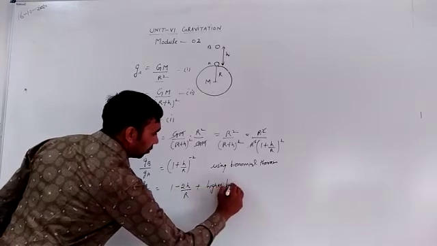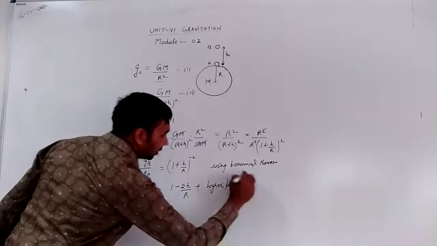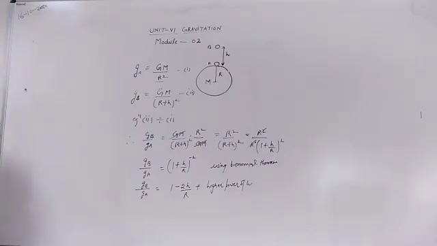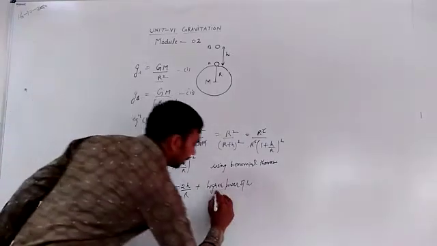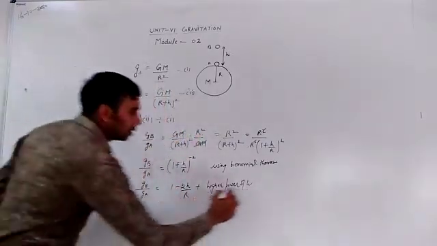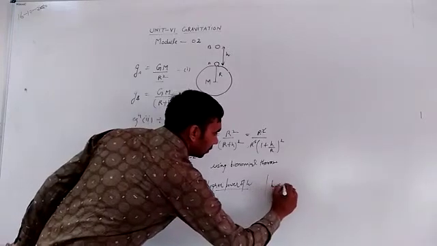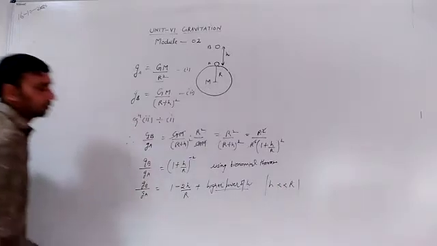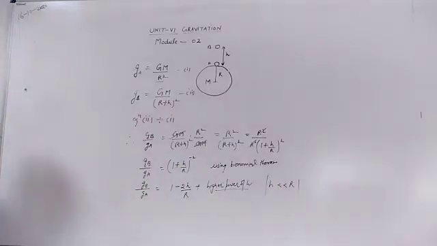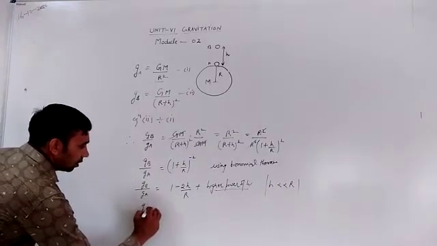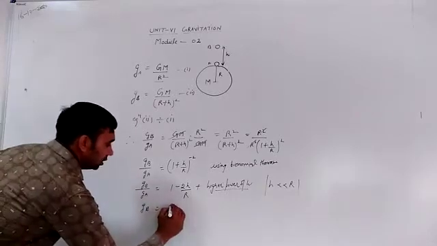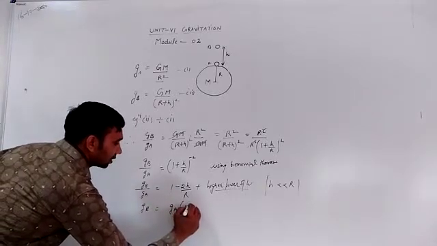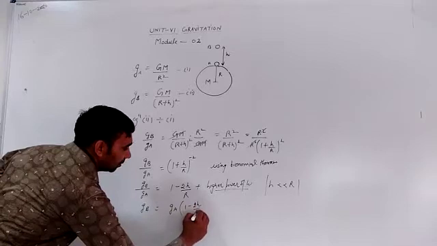Higher powers of h can be neglected because h is very small compared to the radius of the Earth. So g_b is equal to g_a times (1 minus 2h divided by r).